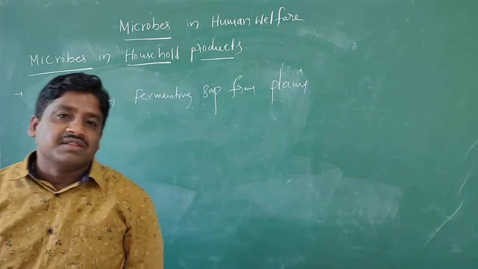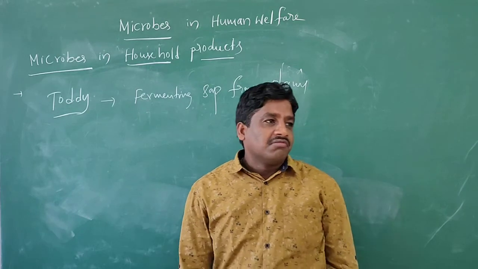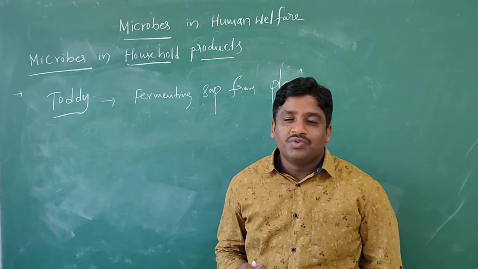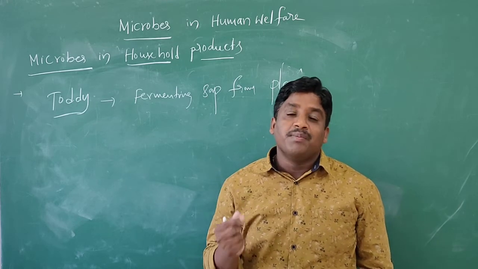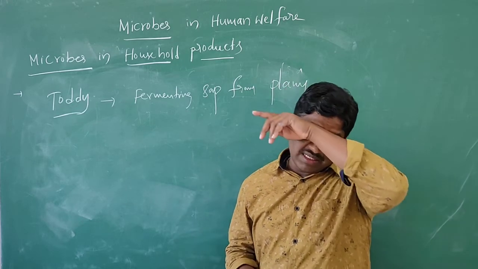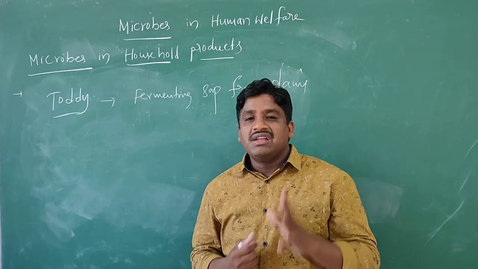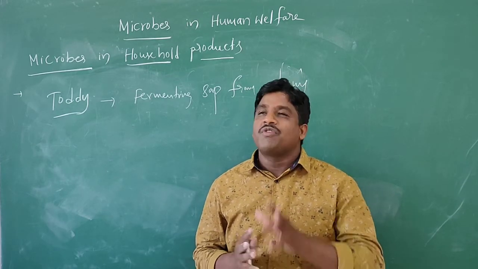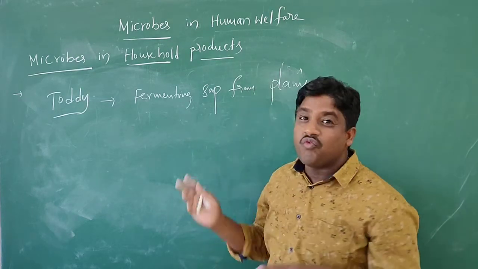Generally we call toddy natural daru. It is a white, milk-like substance. In Kannada we call the plant thalihannu. Palm plants include the phoenix.